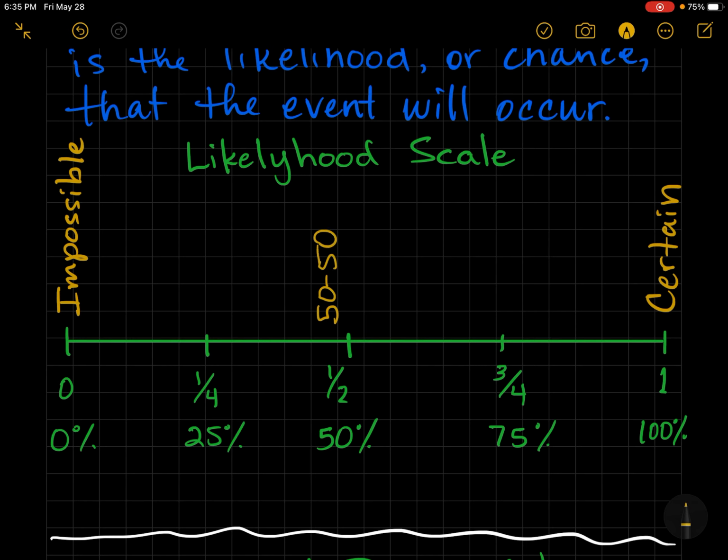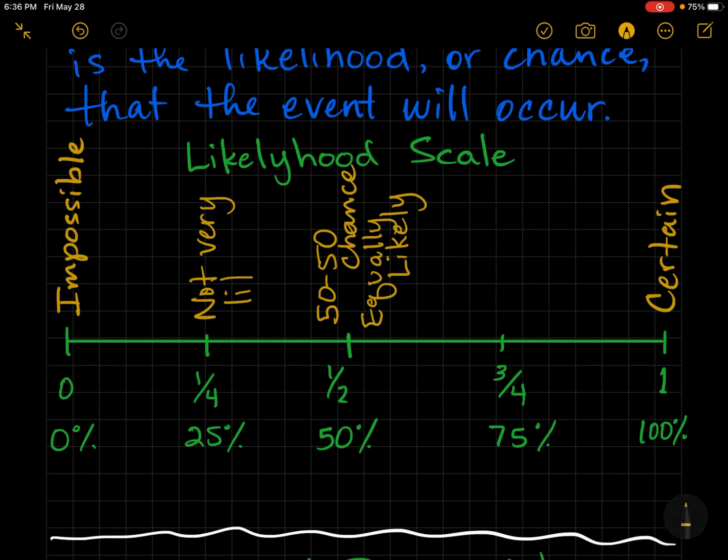Now here, my grandmother would always say that's just a 50-50 chance. But in math, what we like to say is that it is equally likely. Here, there's a lot of different words you can say. Probably not gonna happen, or not very likely. But it could still happen. This is kind of like where it's possible, kind of falls in.